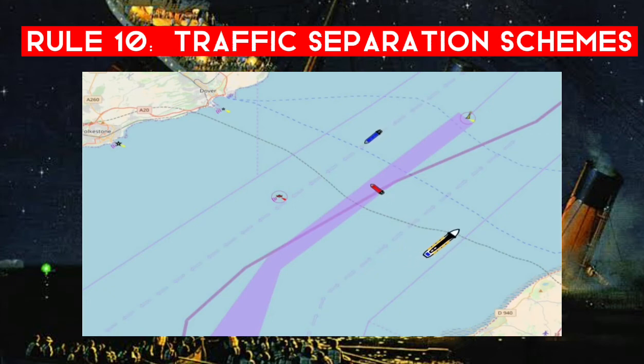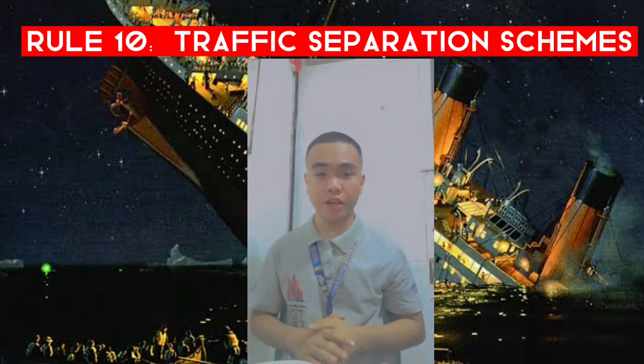The fact that it's a traffic separation scheme just determines where the vessels are and the angle that the red one has to cross at. Once she gets into this second situation, of course, the red one becomes the give-way vessel, and she has to come round for the other vessel. She's still trying to cross at right angles, but the crossing situation rule still applies. That brings us to the end of Rule 10.